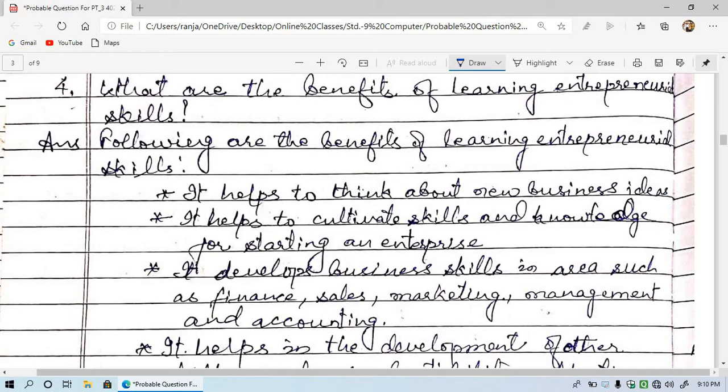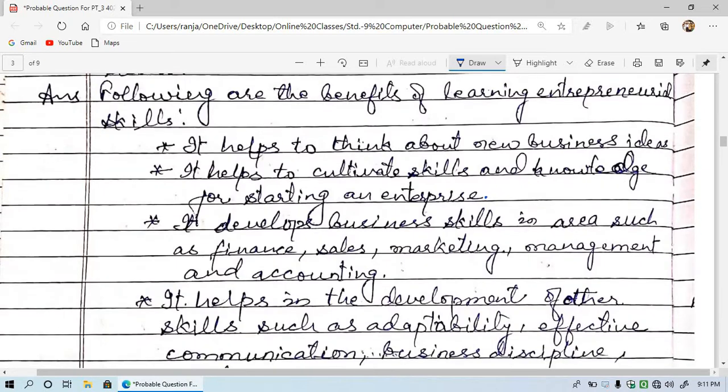It helps to cultivate skills and knowledge for starting an enterprise. So here people who become entrepreneurs cultivate their skills, means whatever they have learned from the book or from their practical work experience, they use the experience and start an enterprise. It develops business skills in areas such as finance, sales, marketing, management, and accounting.